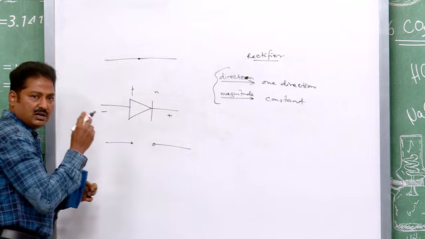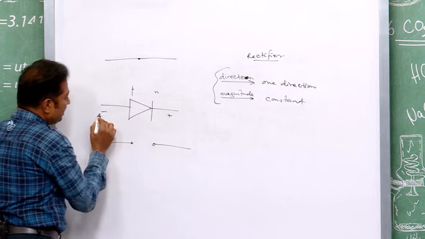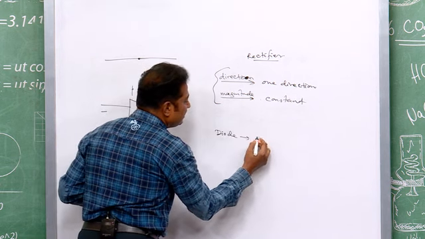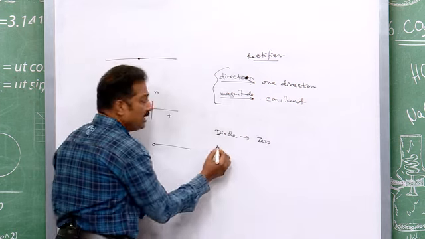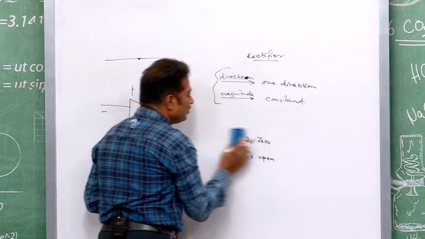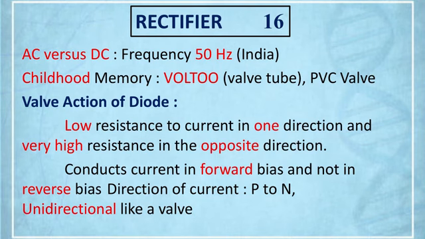So, it is concluded that when the diode is forward biased, the resistance is 0, it is conducting, and when the diode is reverse biased, it is open, the resistance is very high. So, the resistance is high in reverse bias, and the resistance is low or 0 for an ideal diode when it is forward biased.